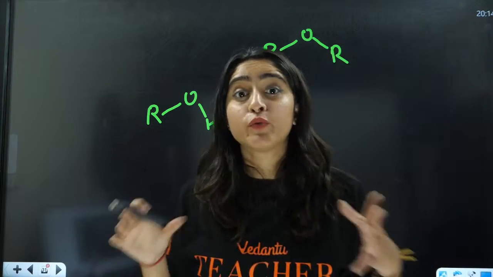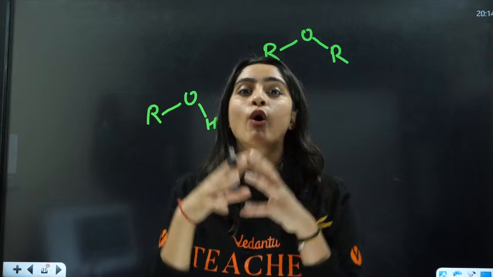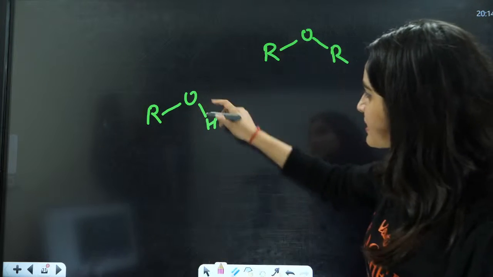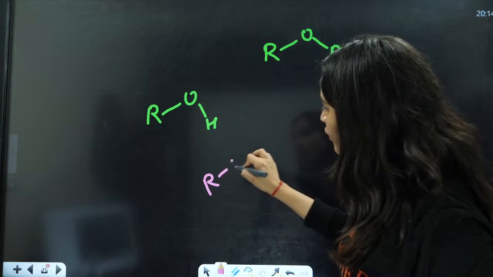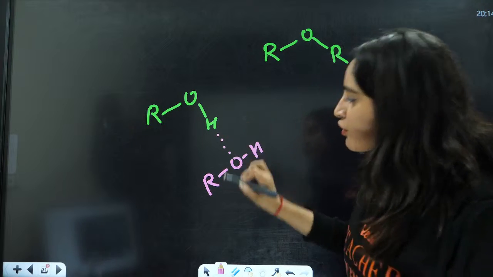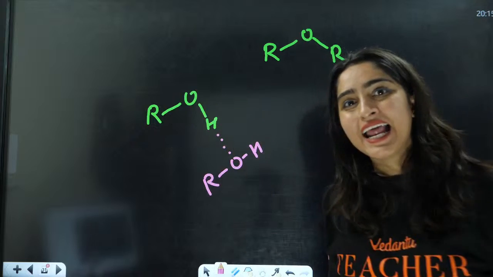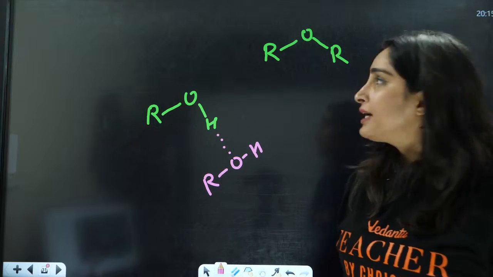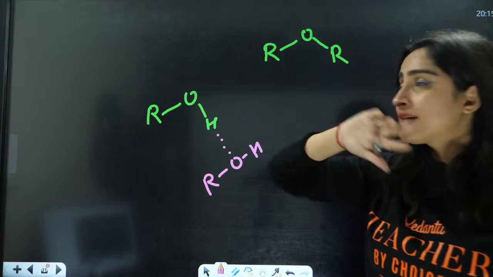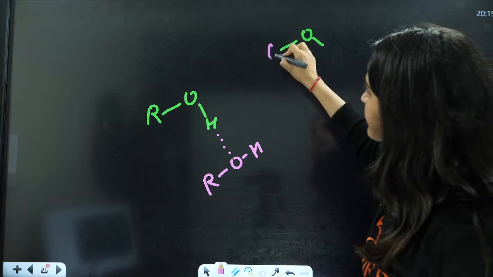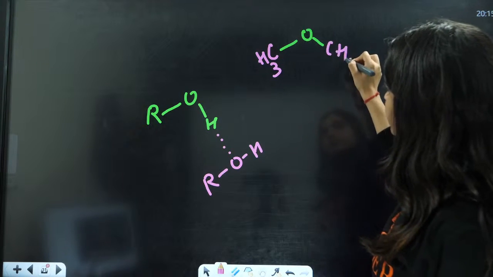We are talking about the boiling point here. That means in boiling point, we are going to see the interaction between its molecules. As this is alcohol and this is another molecule of alcohol, it is going to form a hydrogen bond here because this hydrogen is attached to the electronegative atom, right? But in ether, there is no such hydrogen. Let us take this example.